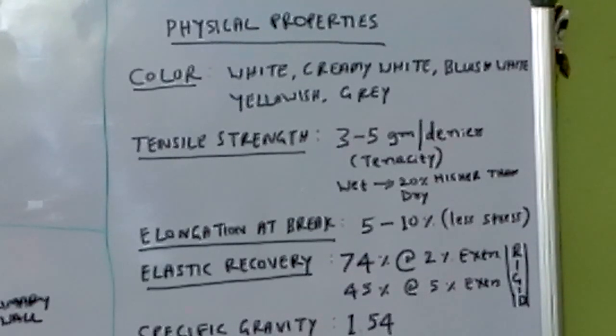Okay, if the temperature goes on increasing to 150 degrees centigrade, then the fiber starts to decompose. Its morphology will decompose. Crystalline regions are decomposing. It's losing its qualities.